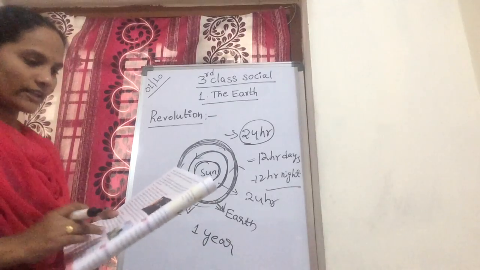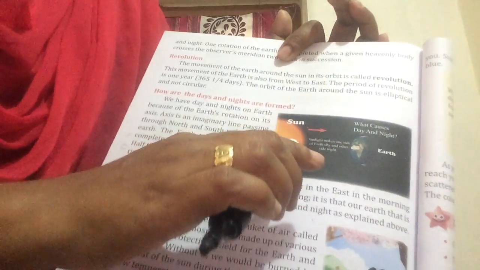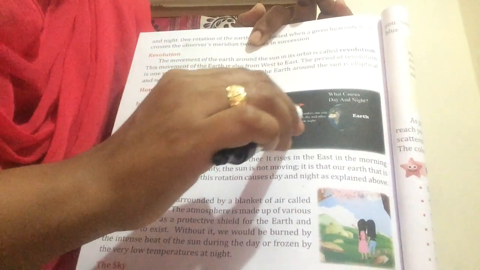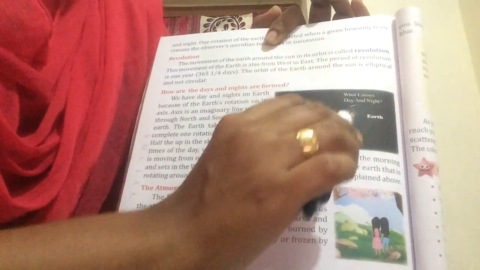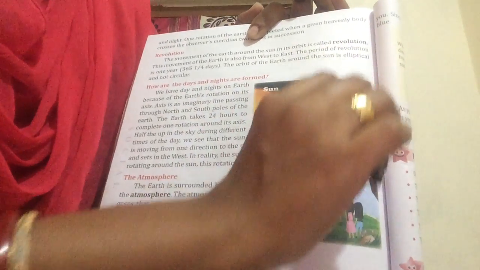Now for example, look at this picture. Here the sun is there, and the earth is rotating like this. The sun's rays fall on one side of the earth. The sunlight is shining here. This is daytime. This other side is night time. This is daytime because here the sun rays are touching the earth. On the other side, the sun rays are not reaching, so this is called night time.